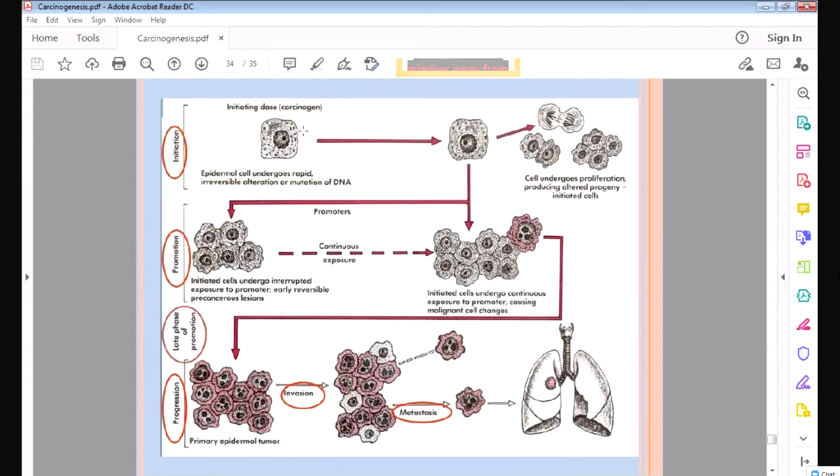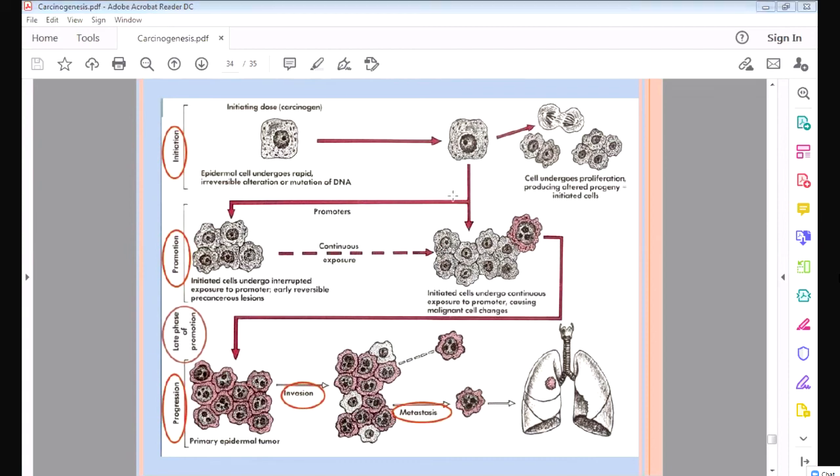Okay, it will attack it and convert into something abnormal. It will damage the DNA and convert into this type of cell. This process is called initiation. You can see this is the initiation process. Then what will happen after this?